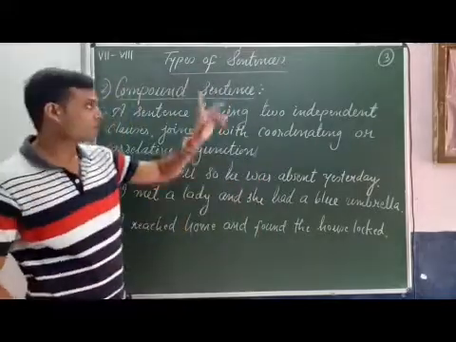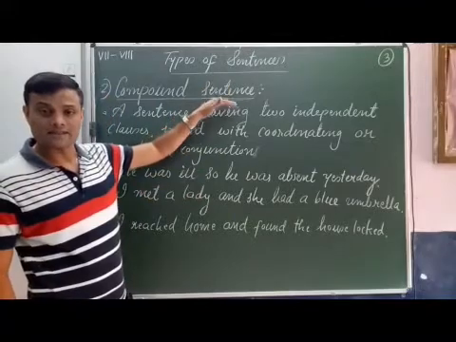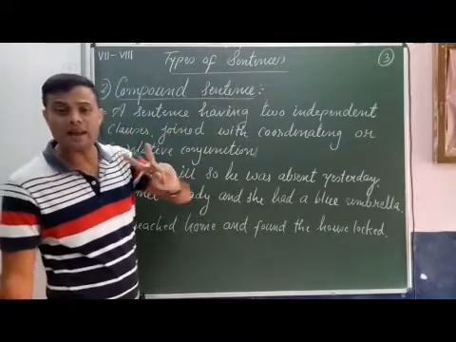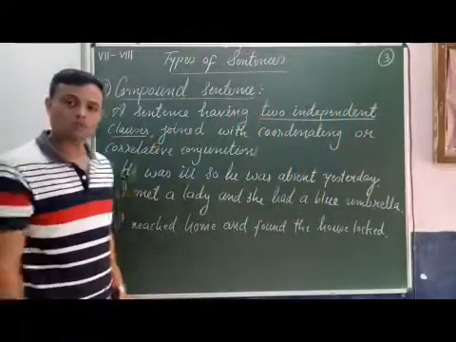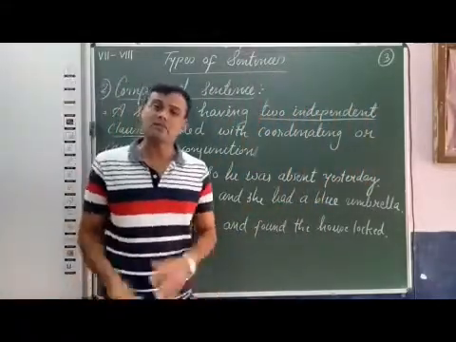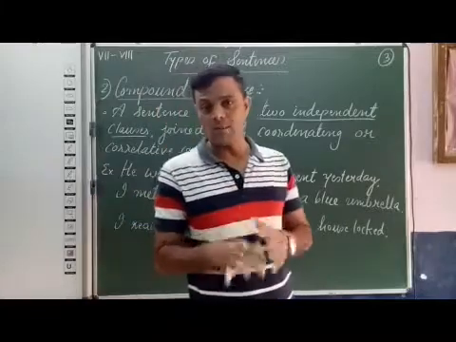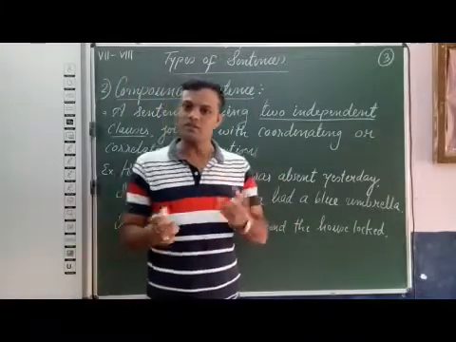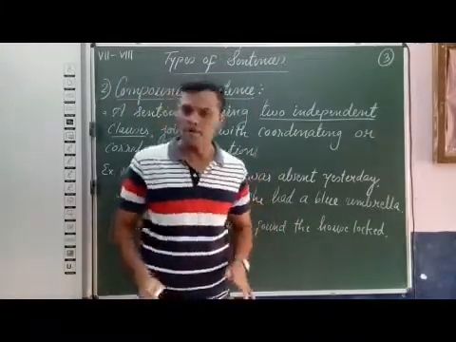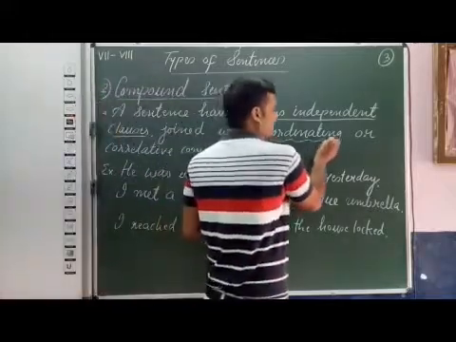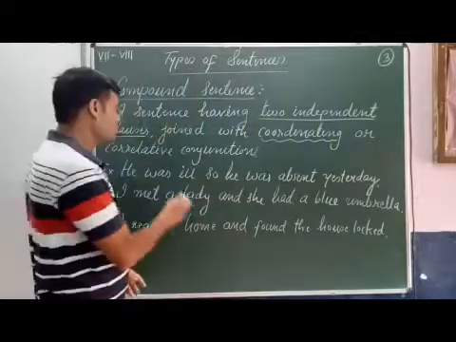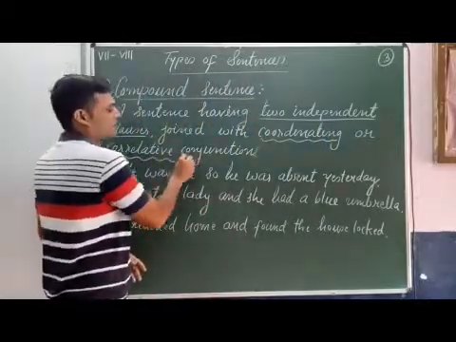Two independent clauses means both have complete meaning. And these two clauses are joined with a coordinating or correlative conjunction.